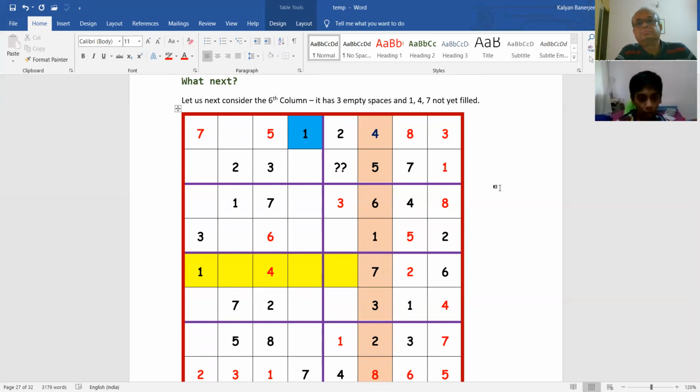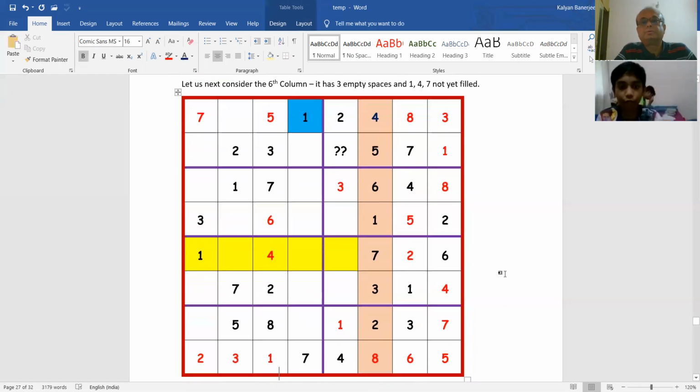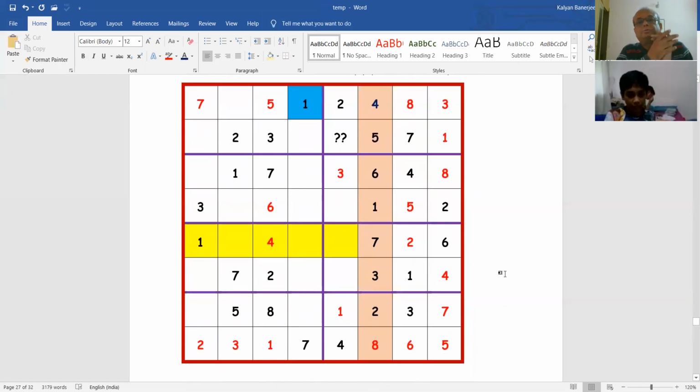Four. No, 4 is here. It can't be there. Four. So can you show the bottom side? No, from this box only. You see this box, 1, 2. No. Yes. Can you show the full circular box? Yes.